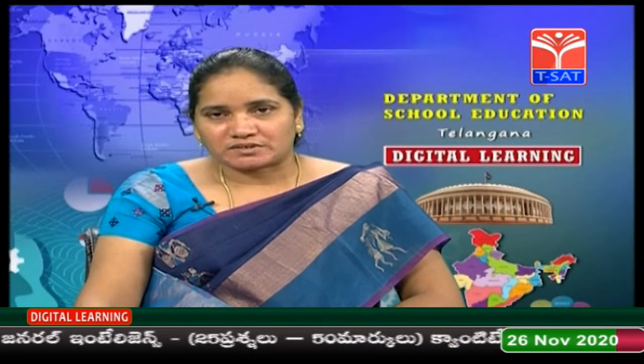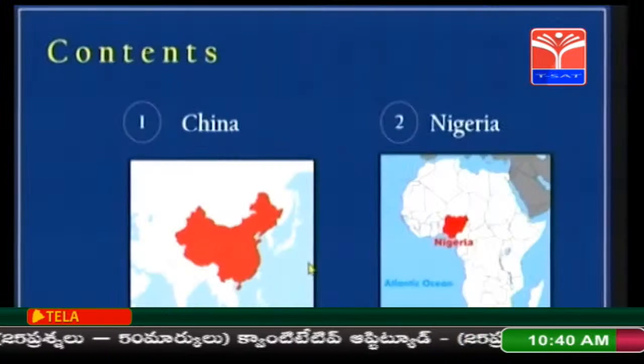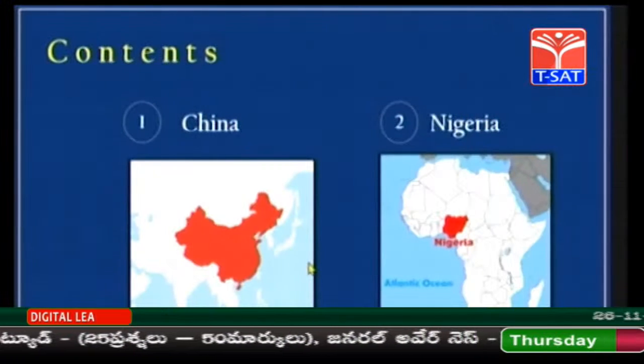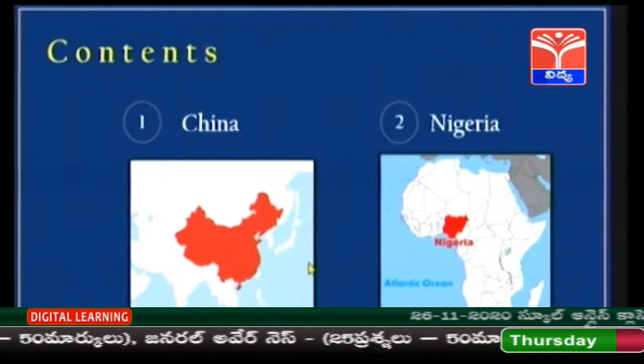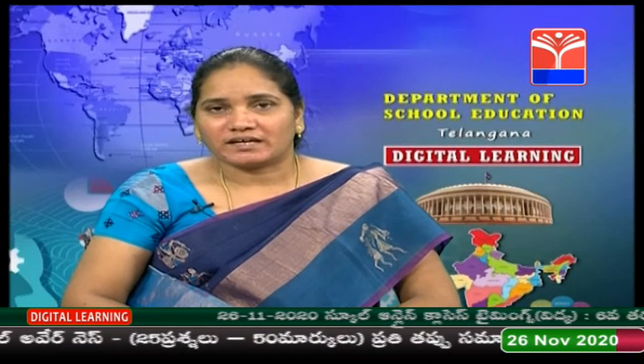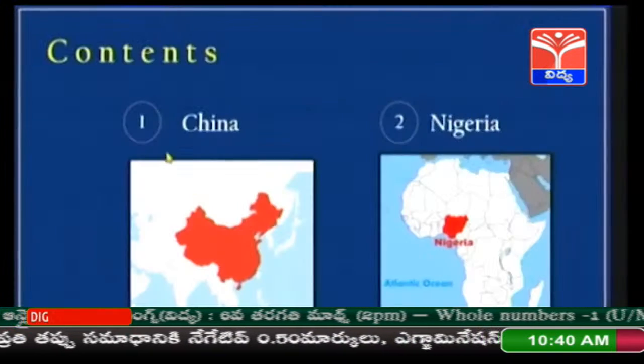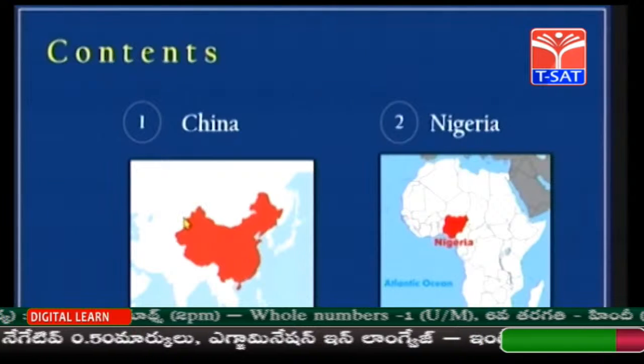So in this chapter we are going to study two countries which suffered a lot under colonial powers, and they were dissatisfied with those powers. They fought for independence. The first chapter is China.